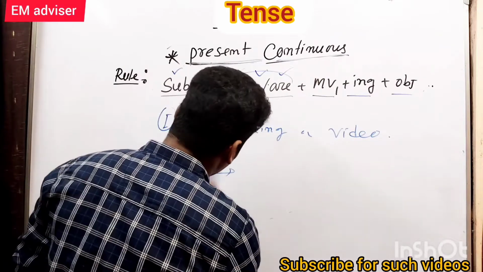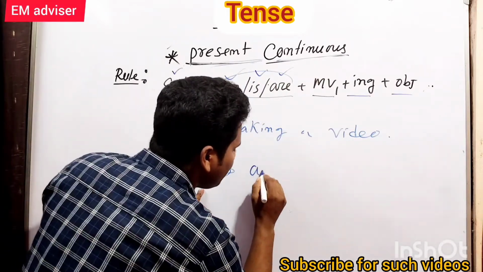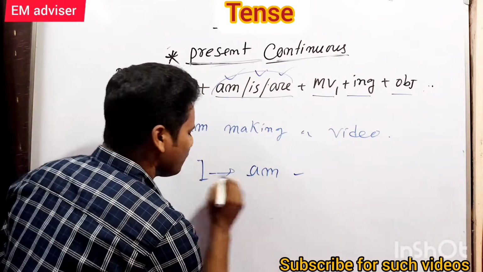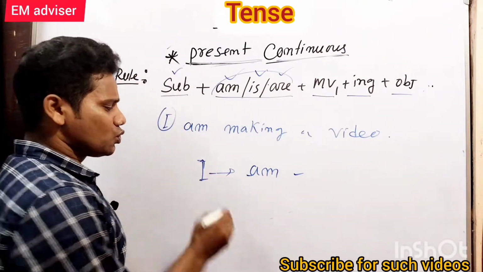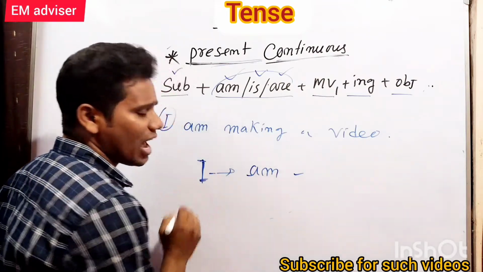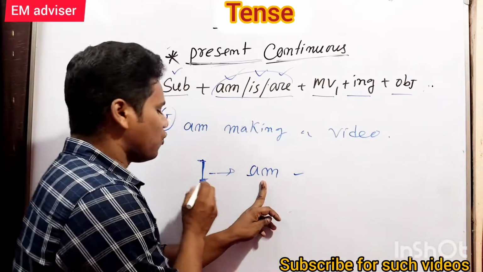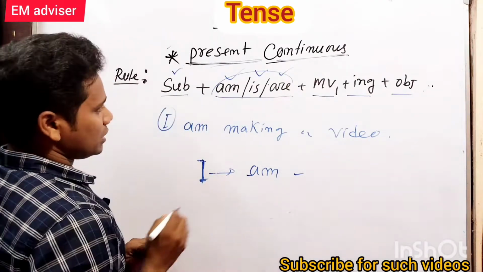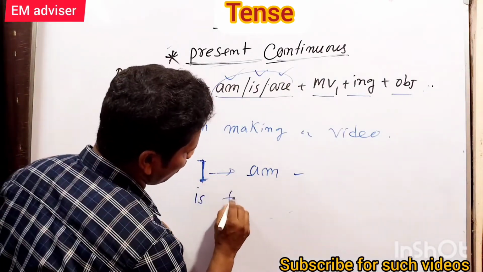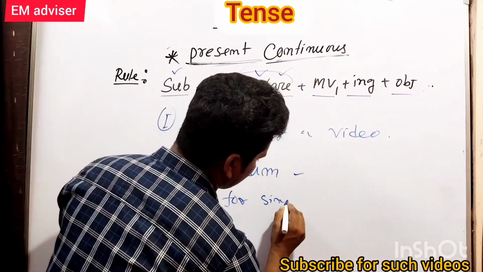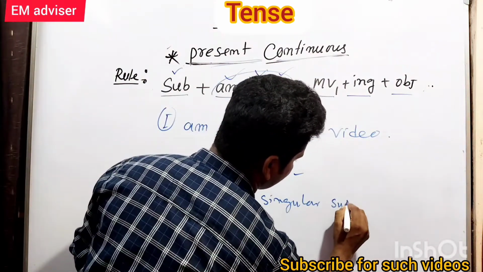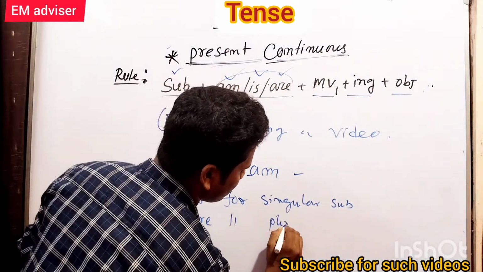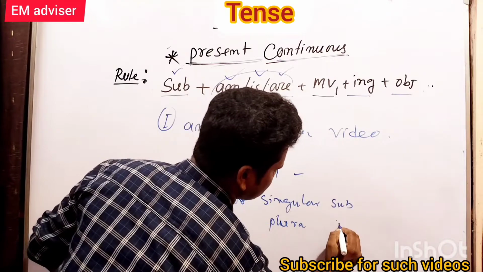After I it will always be am. Am is always for I, is is for a singular subject, and are is for a plural subject.